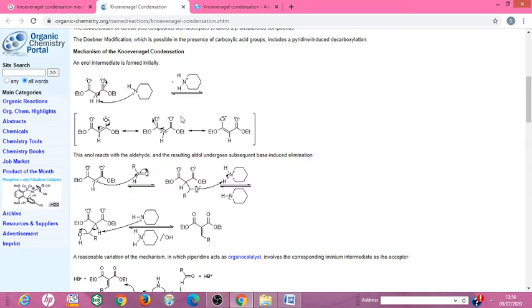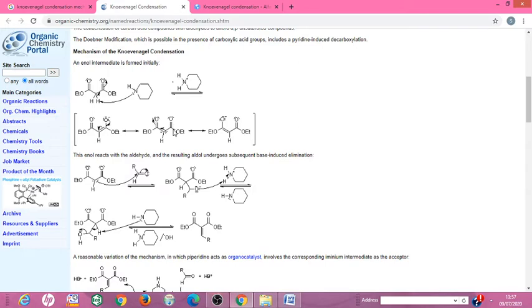Similarly, this compound has another carbonyl group, and the carbanion tautomerizes into another ion, forming another resonating structure. Hence, this carbanion is a highly stable carbanion because it gives two resonating structures. This is the first step of the Knoevenagel condensation reaction.